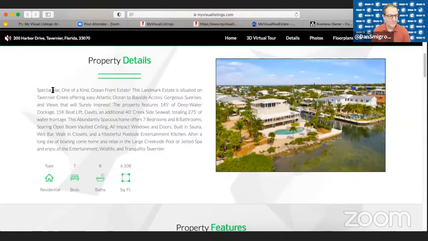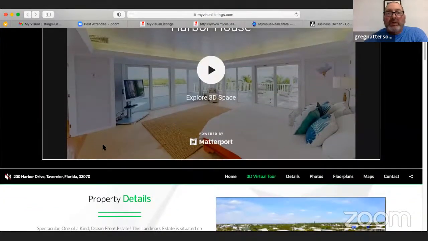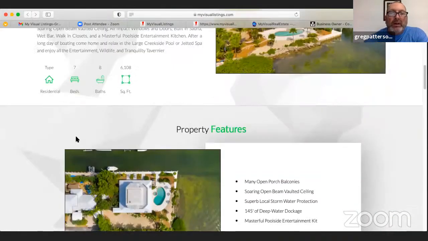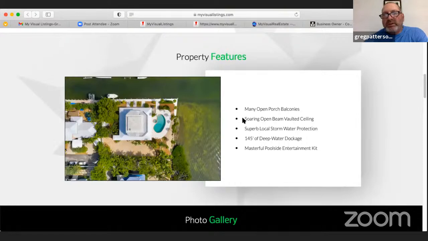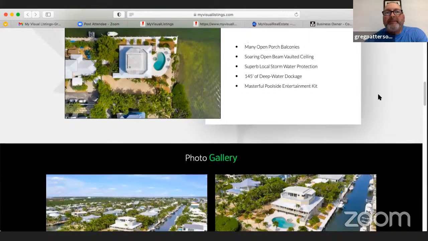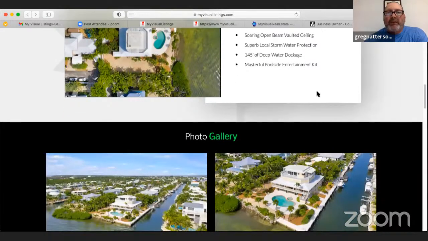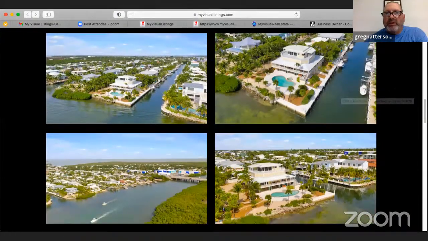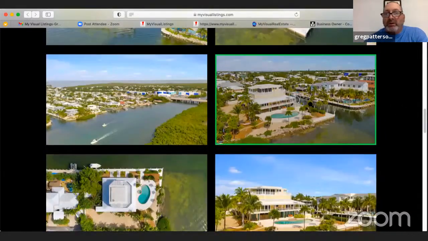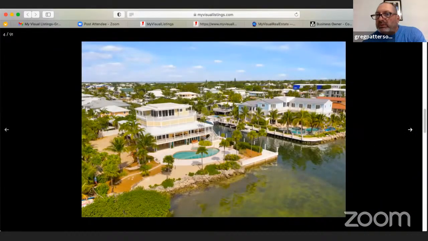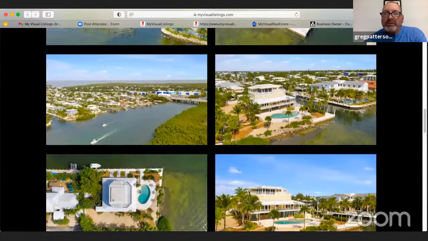You can put in the description of the property here. This is actually a property in Key West with one of our photographers that use our platform. And this is the property features, a section we built into our single property websites that gives it a nice display and adds a picture to it. You can have up to 10 property features in here. Then we have our photo gallery, which obviously is important. If you click on the photo gallery, you can go through each one, or you can close the photo gallery.